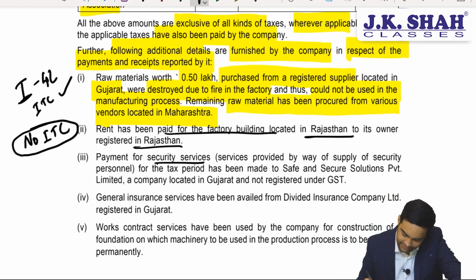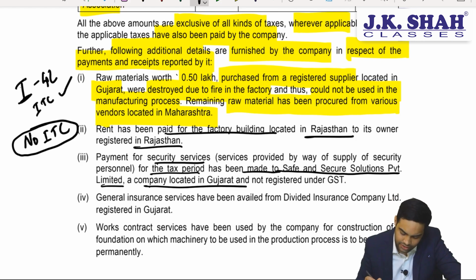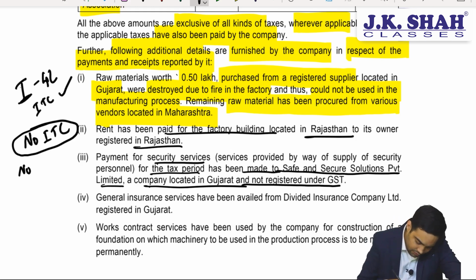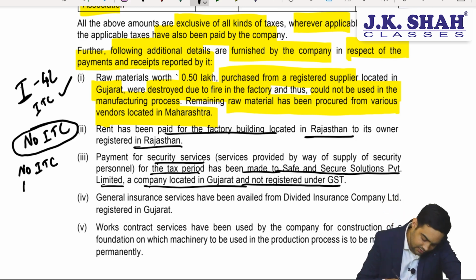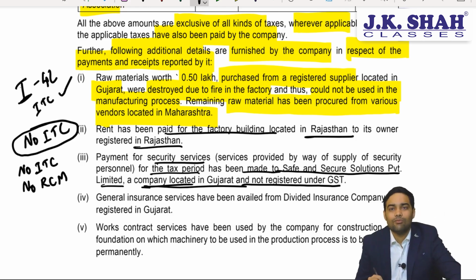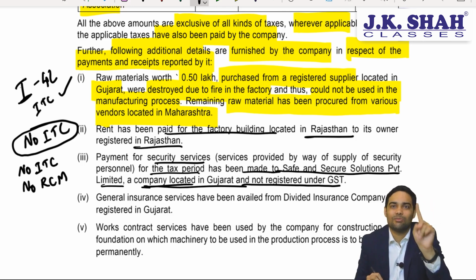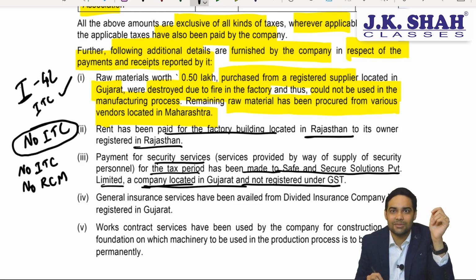Payment for security services for the period has been made to Safe and Secure Solutions Private Limited, a company located in Gujarat and not registered under GST. So there is no question of ITC because the supplier is not registered. Sir, will we pay under RCM? The answer is no RCM. Why, sir? Because the service is being provided by a body corporate, and you remember security services other than by a body corporate are only covered by reverse charge mechanism. Be careful on this. No ITC, no RCM. If you do something for this, you'll lose marks.